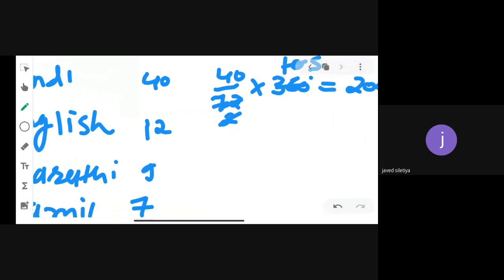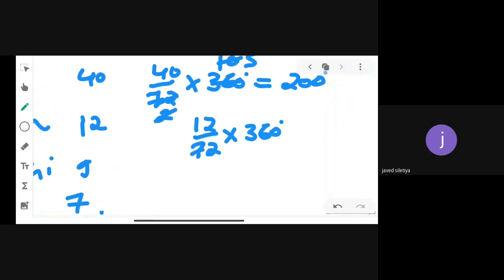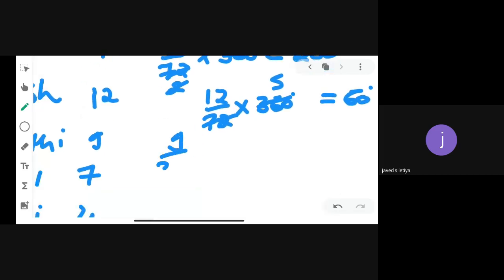Now for English, what is the central angle? 12 divided by 72 into 360 degrees. So 72 fives are 360 degrees, 12 fives are 60 degrees. Now for Marathi, there are 9 students. So 9 divided by 72 into 360 degrees, the circle. 72 fives are 360, 9 fives are 45 degrees.